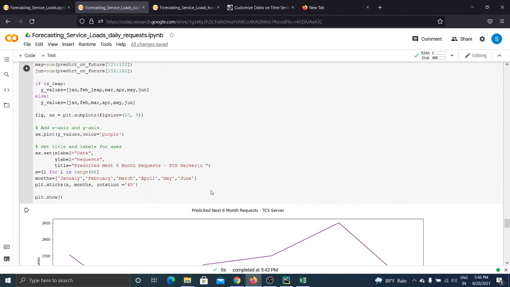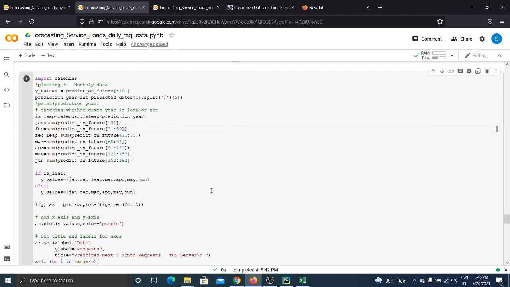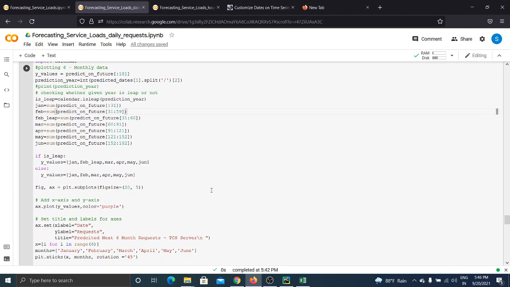First of all, as the predicted points are on a daily basis, we will sum them up according to the monthly basis. Of the 30 days, we will sum up those 30 days of that specific month.